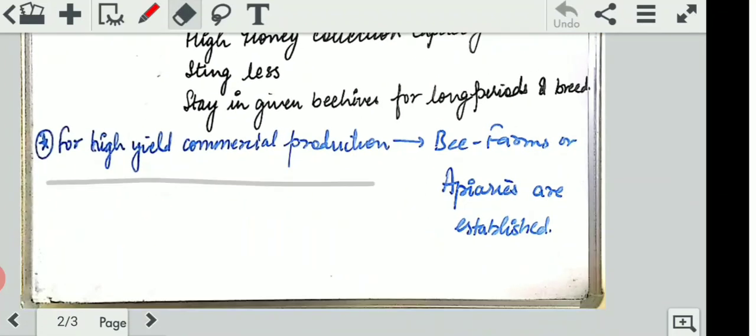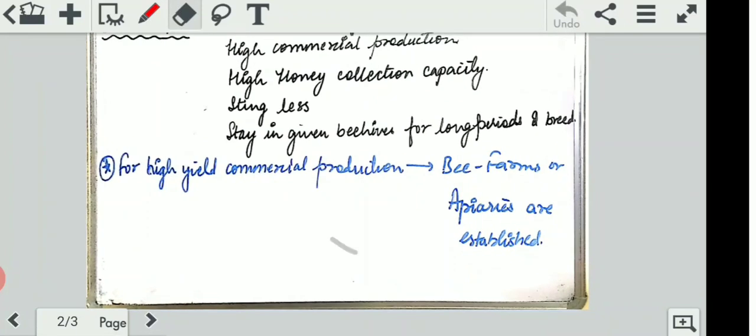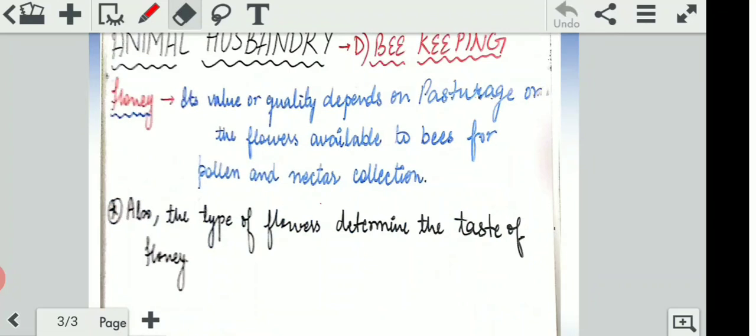For high yield commercial production, bee farms or apiaries are established. Otherwise, how would we know where the bees are living, right? So we establish certain places where these bees are kept for commercial nectar production, for commercial honey production. Those places are called bee farms, or their name is apiaries, right? So this is very important. These two names can also come in the examination. Please learn them by heart.